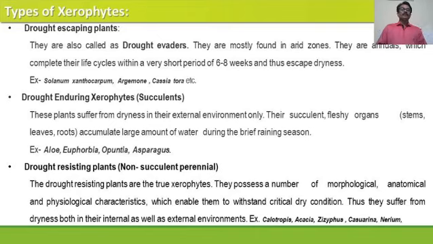Starting with the first one, drought escaping plants. They are the drought evaders. They are mostly found in arid zones. They are mostly annuals which complete their life cycle within 6 to 8 weeks, during the period which is suitable. For example, Solanum xanthocarpum, Ocimum and Cassia tora.